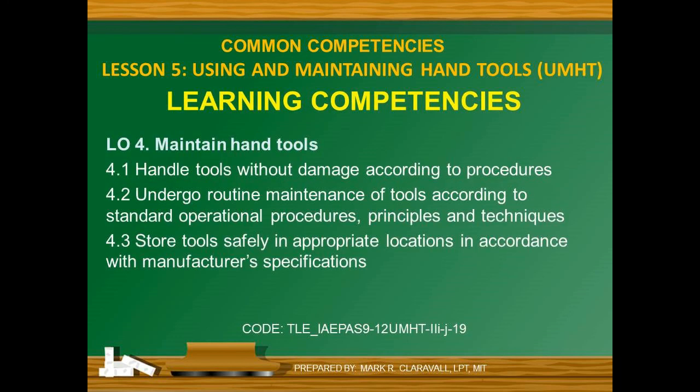Learning competencies. Learning outcome number 4. Maintain hand tools. Learning outcome number 4.1: Handle tools without damage according to procedures. Learning outcome number 4.2: Undergo routine maintenance of tools according to standard operational procedures, principles and techniques. Learning outcome number 4.3: Store tools safely in appropriate locations in accordance with manufacturer's specifications.